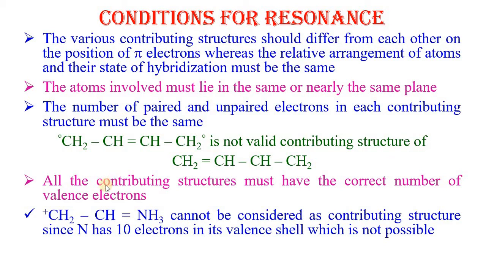Next important condition is that all the contributing structures must have the correct number of valence electrons. This structure cannot be considered as a contributing structure because in this structure nitrogen has 10 electrons in its valence shell, which is not possible.